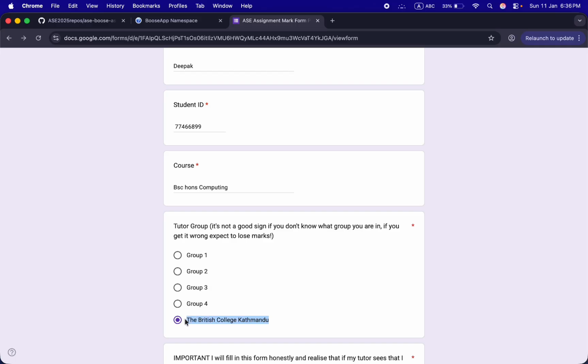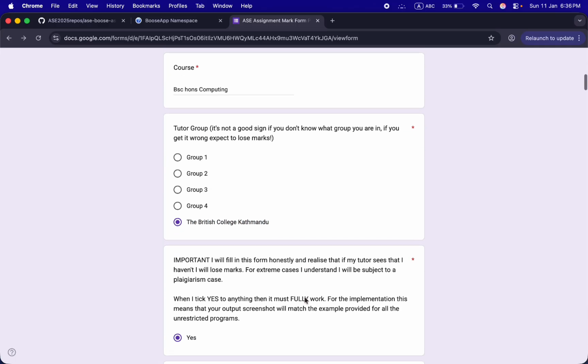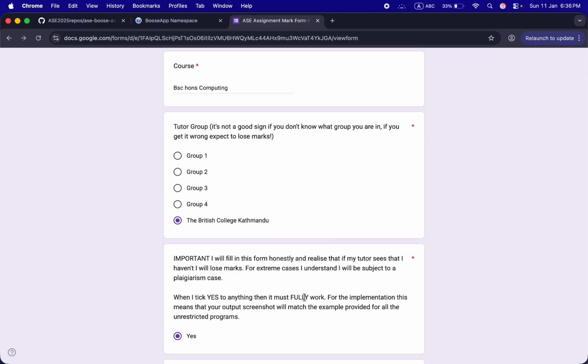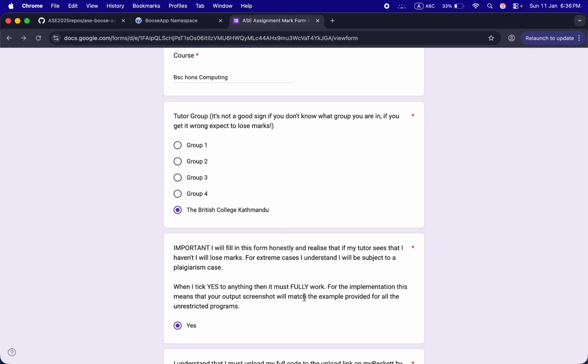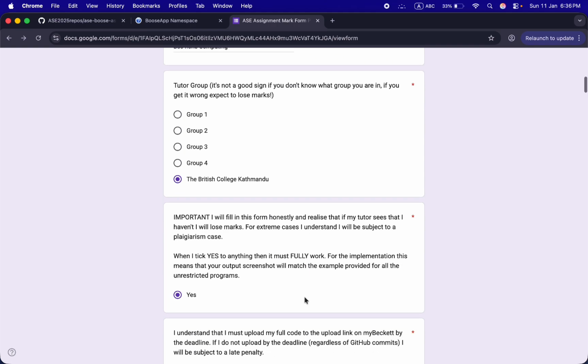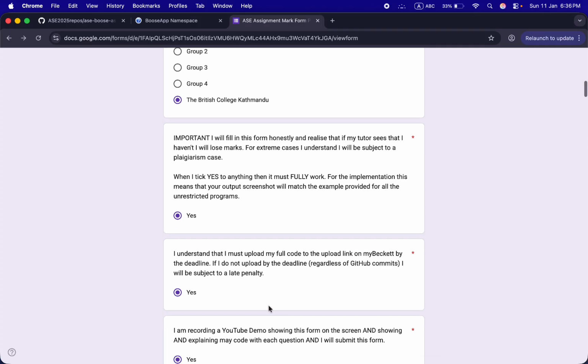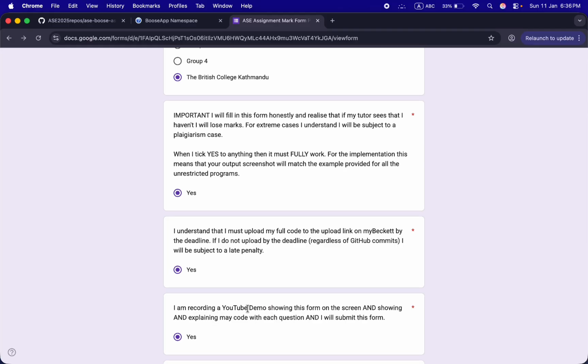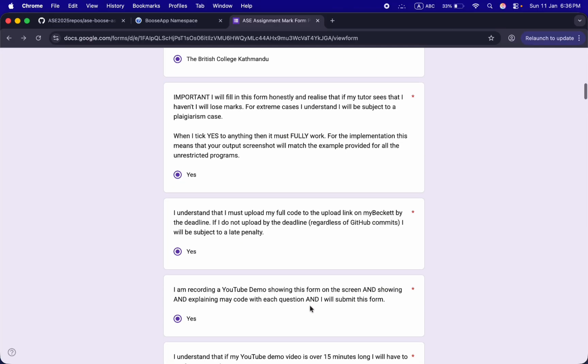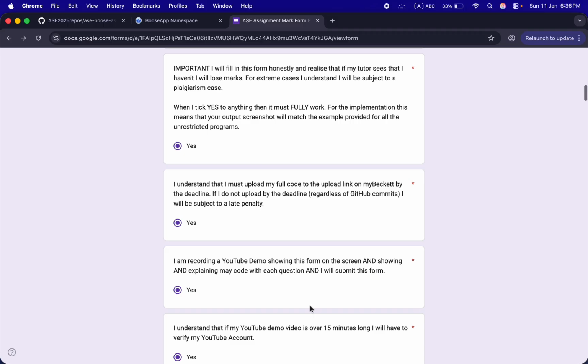My group is the British College Kathmandu. I will fill this form honestly, and if I haven't, I will lose marks. I have already read it and I have ticked yes. I understand that I must upload my full code to link to my bucket by the deadline. Yes, I understand this too. I am recording a YouTube demo showing this form on the screen and explaining my code. Yes, I will do this.